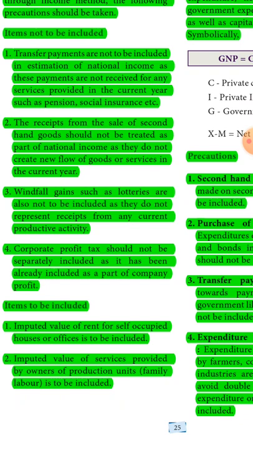Items to be included: imputed value of rent for self-occupied houses or offices is to be included. Imputed value of services provided by owners of production units is to be included.